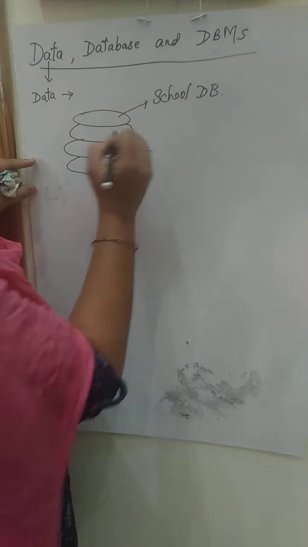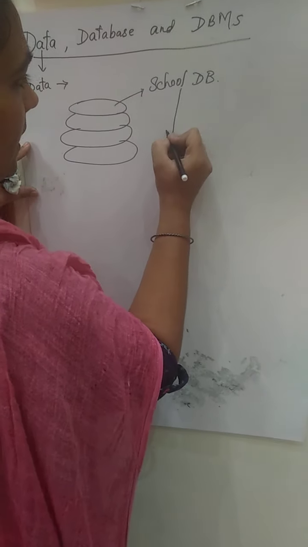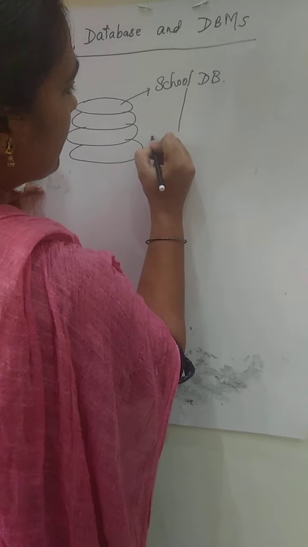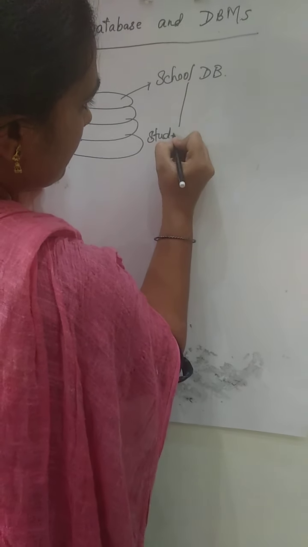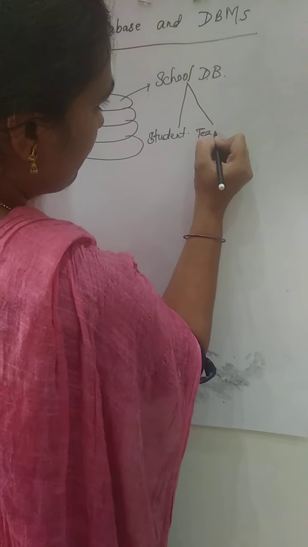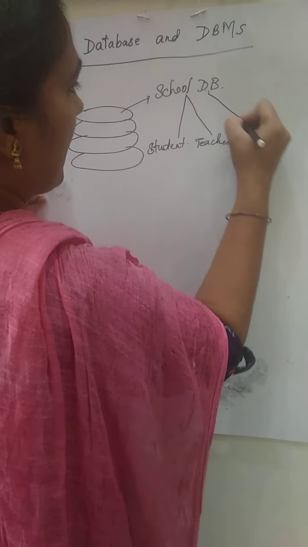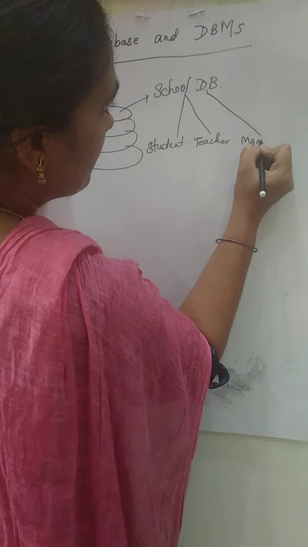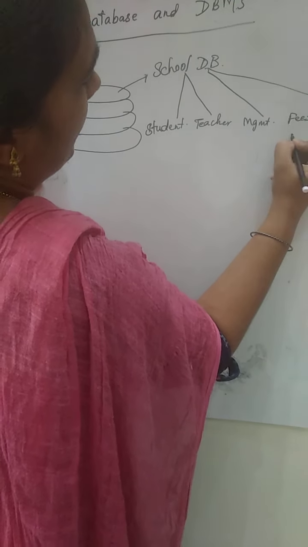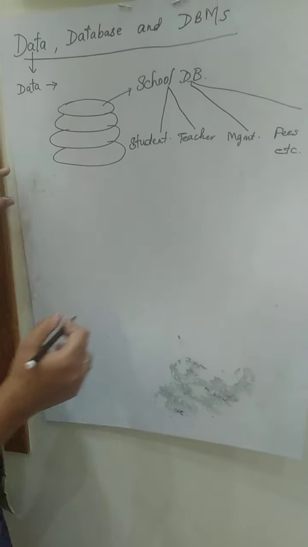As I have already told you, it contains student information, teacher information, management, fees details, etc. It contains many other information along with this.